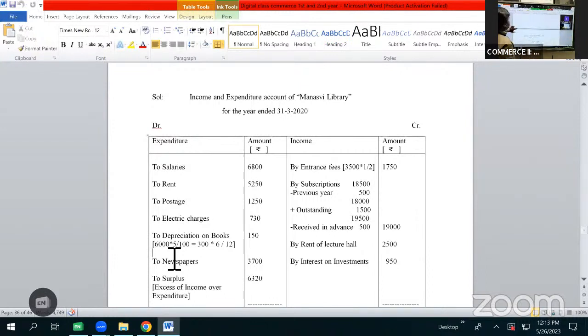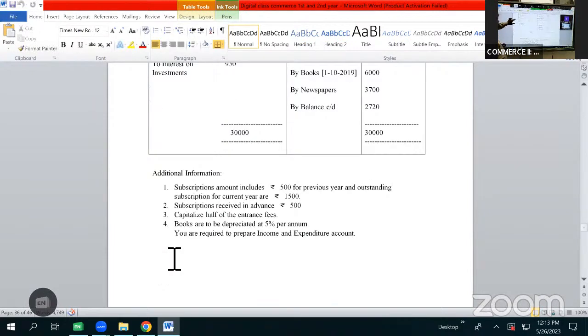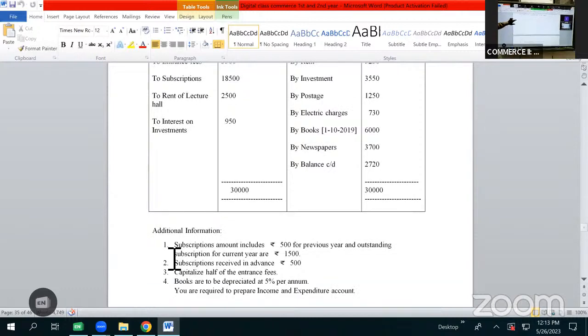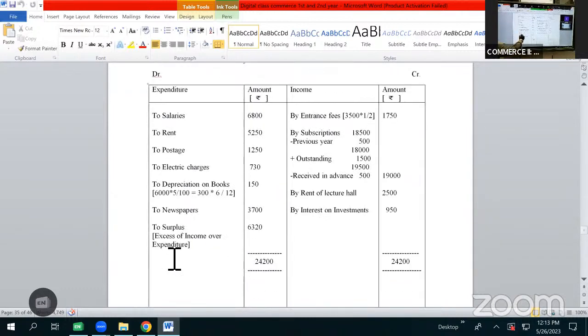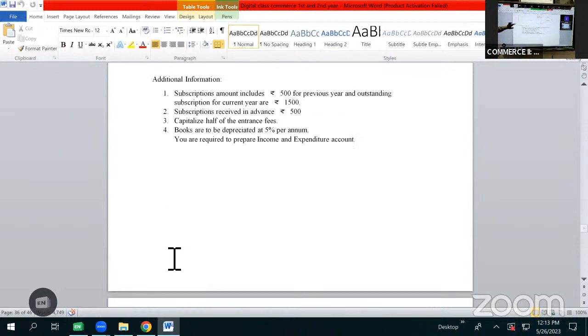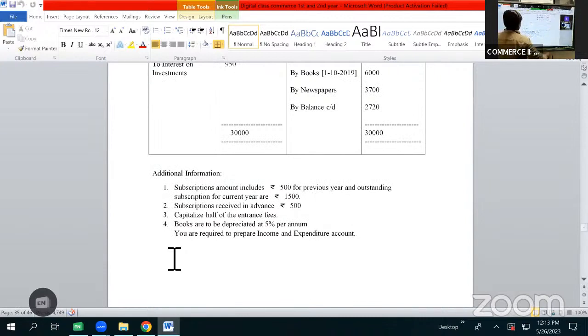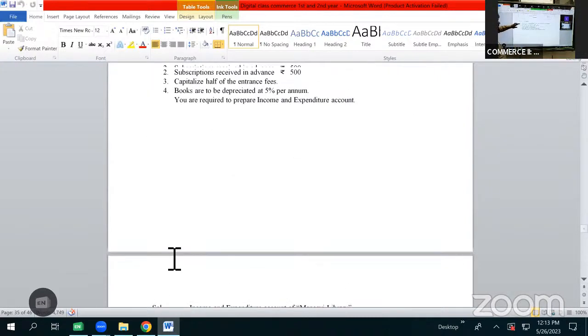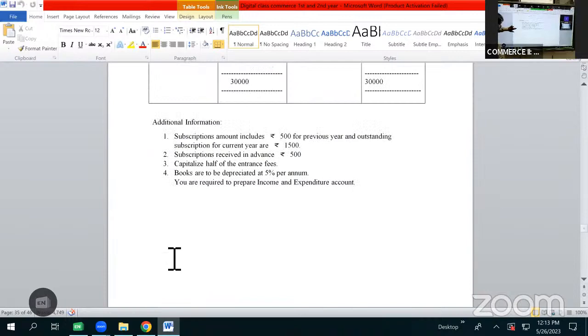Next, after books, we have newspapers 3,700. It is of revenue nature, so it can be shown as expenditure as to newspapers 3,700 rupees. Then we have by balance carried down. It is the closing balance which we will not record at the time of preparing income and expenditure account. So we are done with all the items of receipts and payments. Also, we are done with all the adjustments provided in the question.